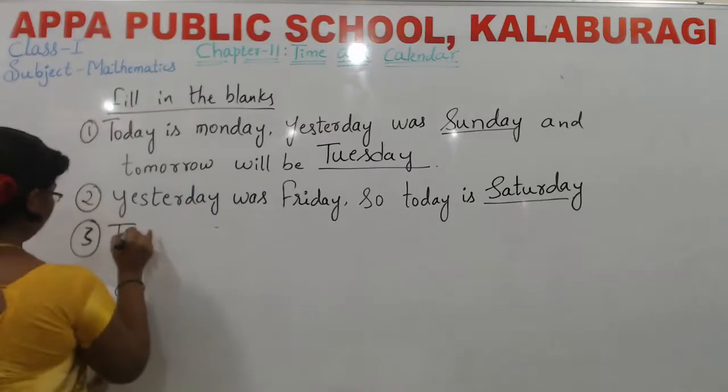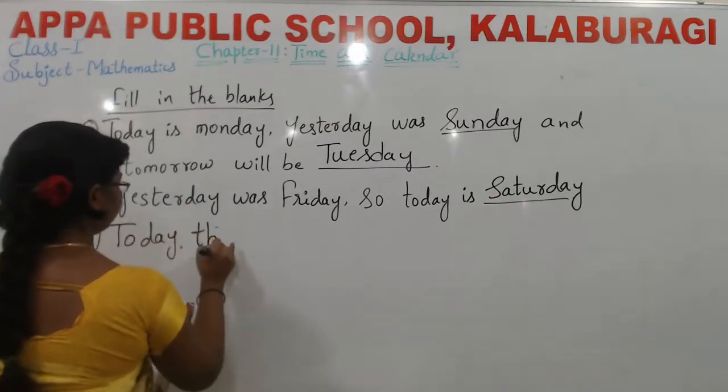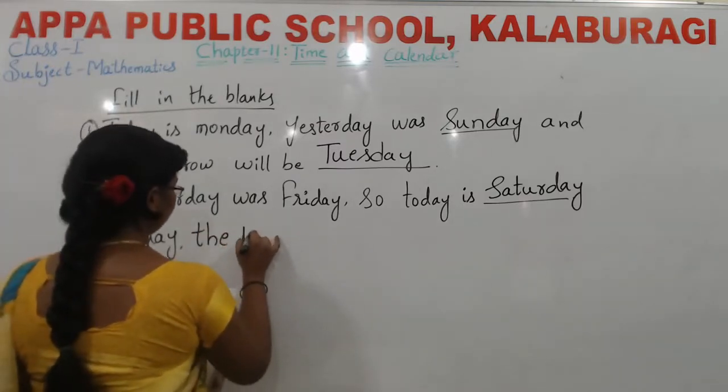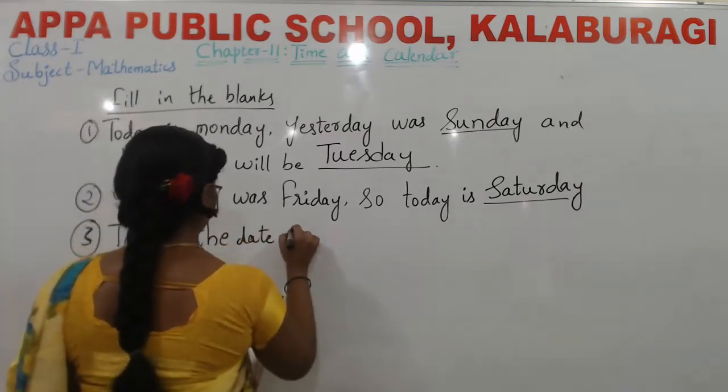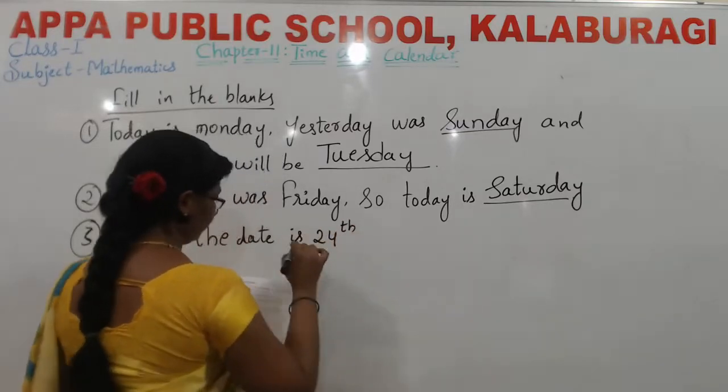The next question they have given: today, the date is 24th.